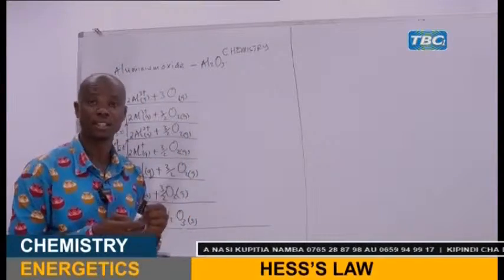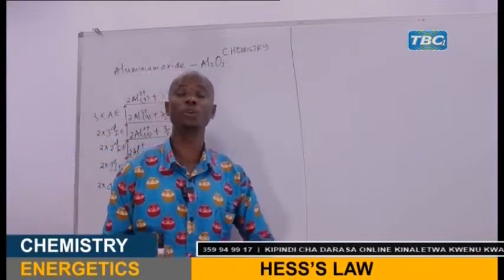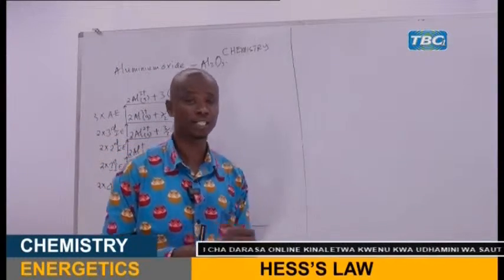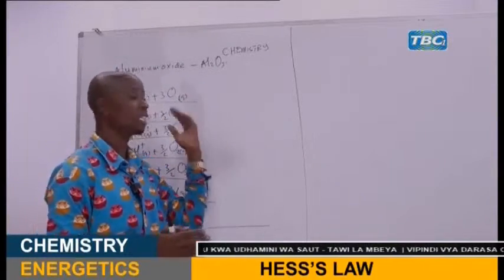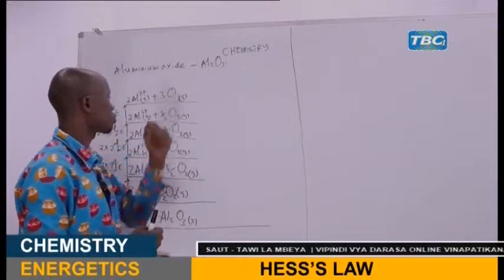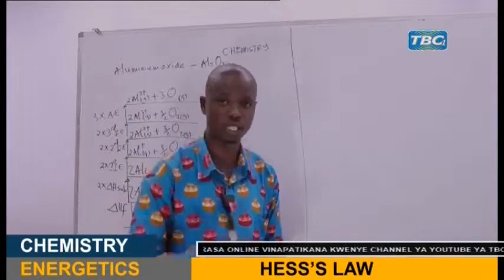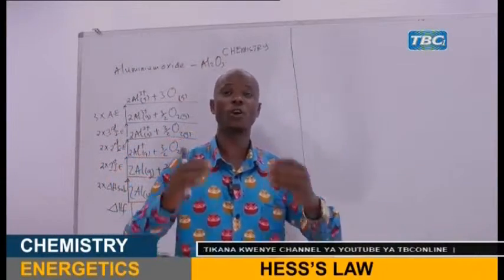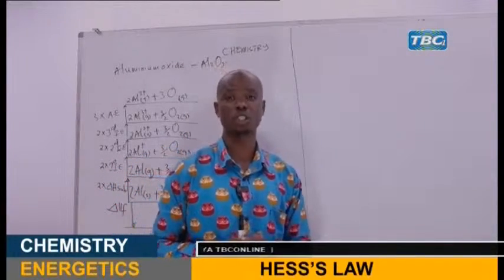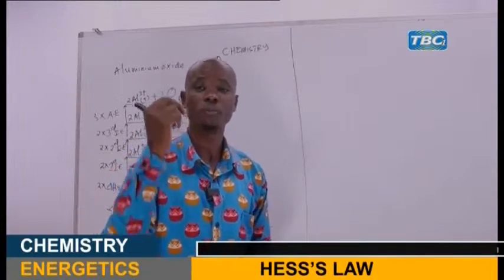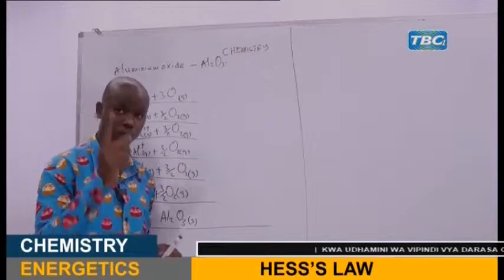So we have atomized oxygen. Now we have the atom. The atom is the active part. It is the one which gains electrons, because this is a non-metal, in order to make an anion. And an anion is a negatively charged particle. So because oxygen is a non-metal, it gains electrons. How many electrons can be gained by an oxygen atom, my dear student? I'm sure that you know. In order for the oxygen atom to acquire the noble gas stable structure, it must gain 2 electrons. So we go to the ionization process.